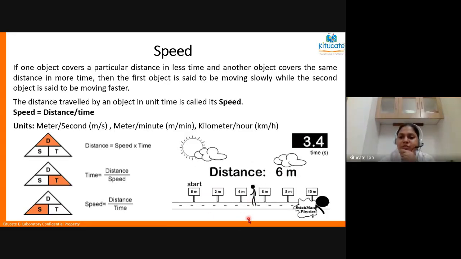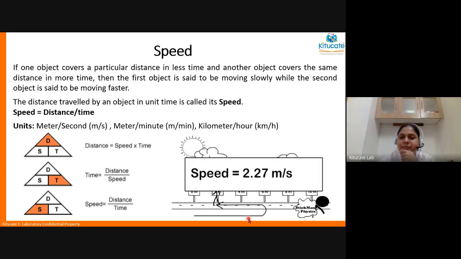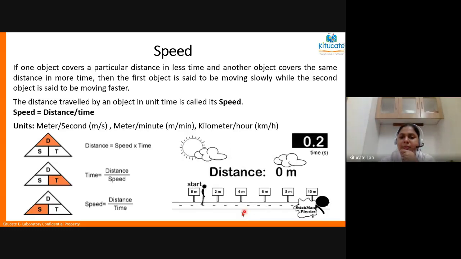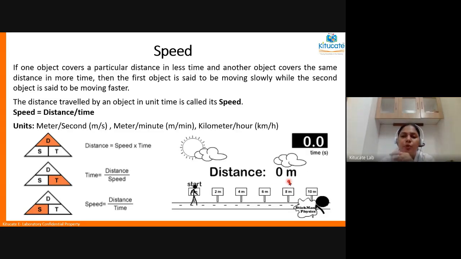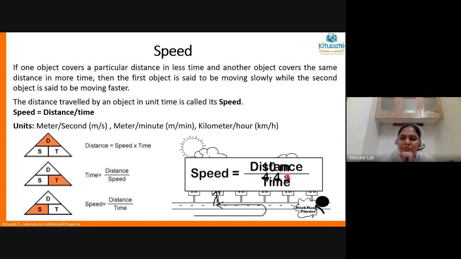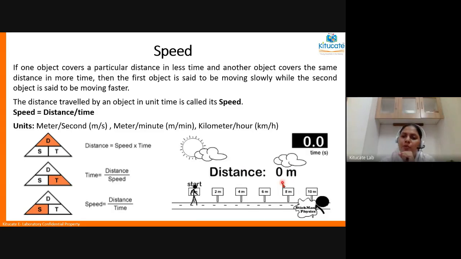Observe the calculation. Six plus again he comes back 4. So distance is 10 meters and the time he took is 4.4 seconds. So speed is how much? 10 meter upon 4.4 seconds, which is 2.27 meter per second.